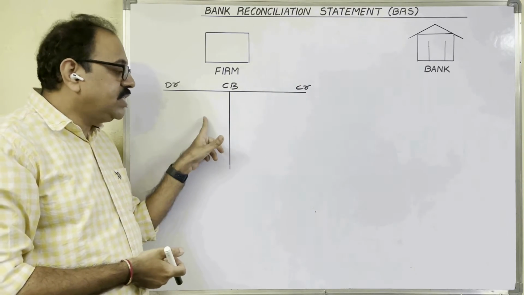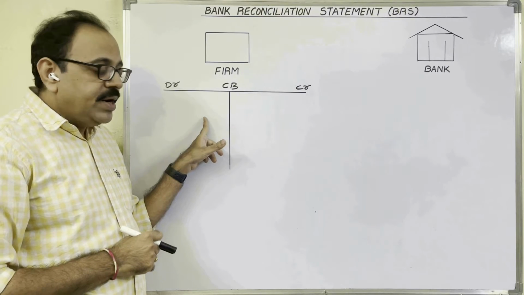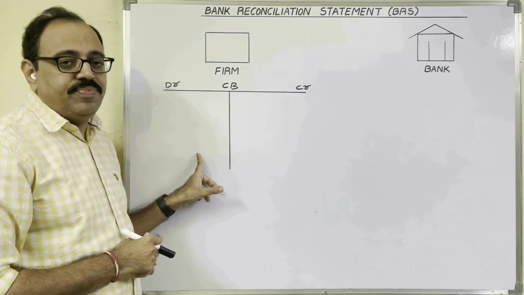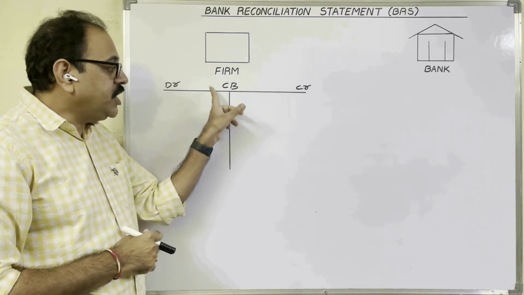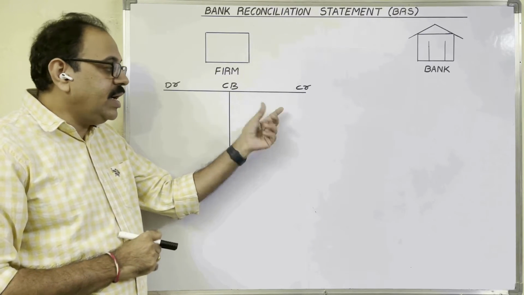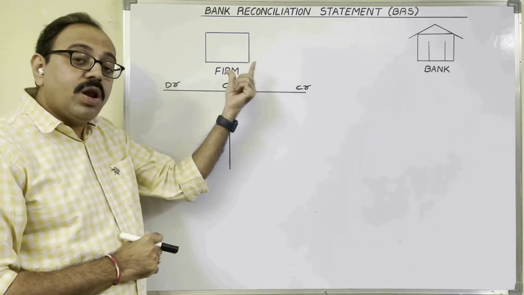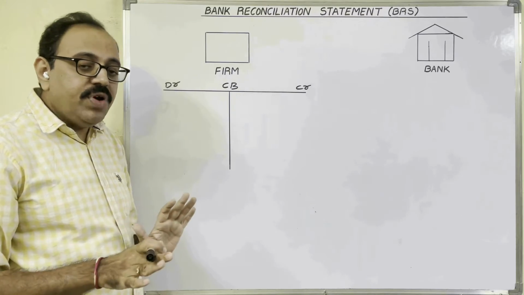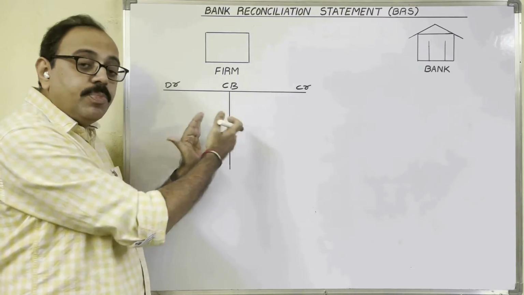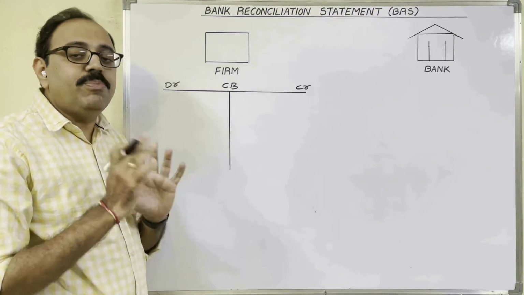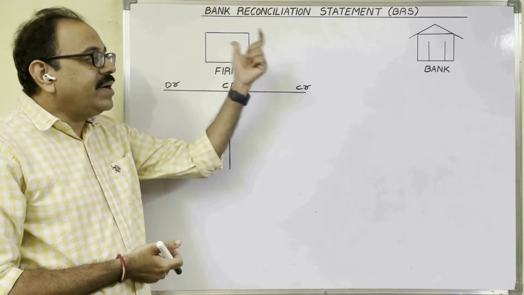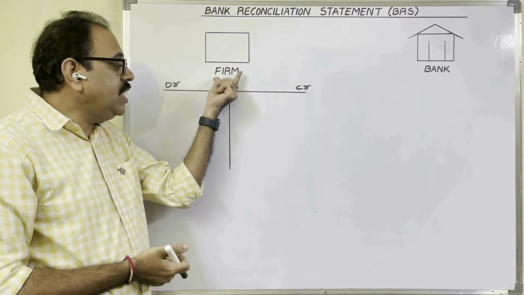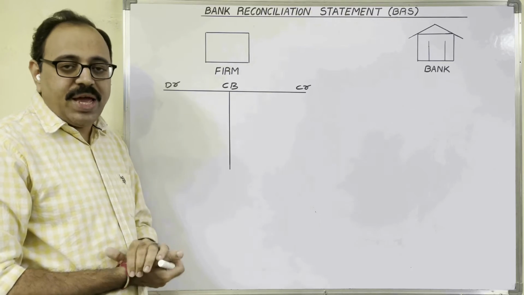So cash book debit side means you should understand the debit side bank column. Similarly, cash book credit side means you should understand the bank column on the credit side of the triple column cash book. So I never talk about the cash columns of the triple column cash book. Always bank columns. So all bank transactions the firm records in the bank columns of the triple column cash book.